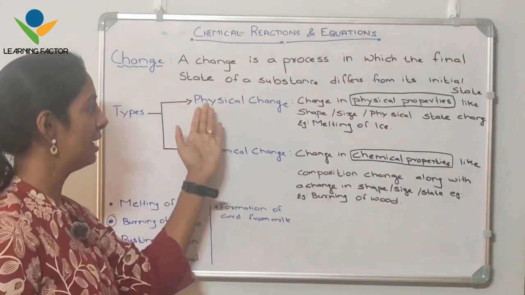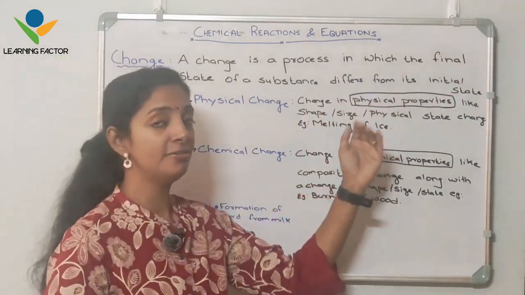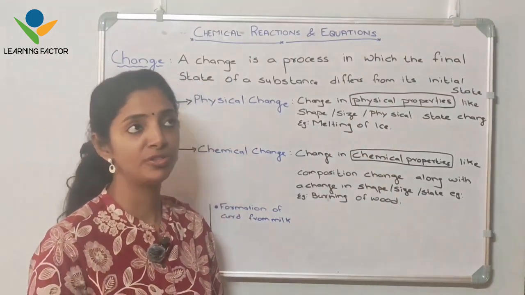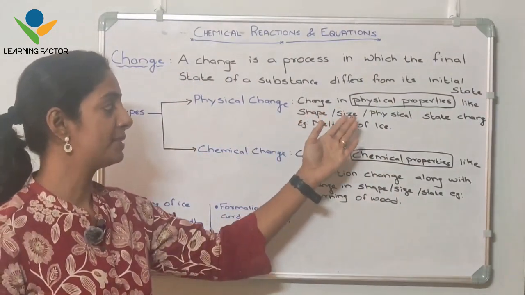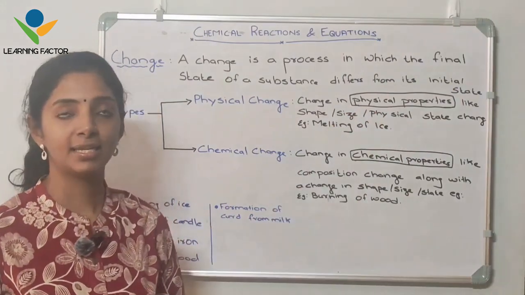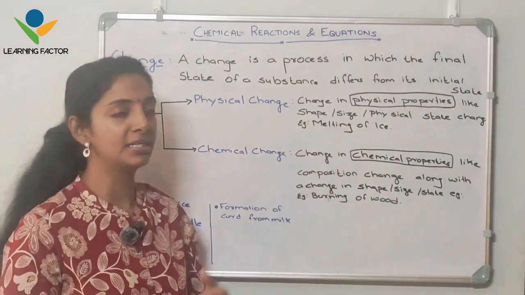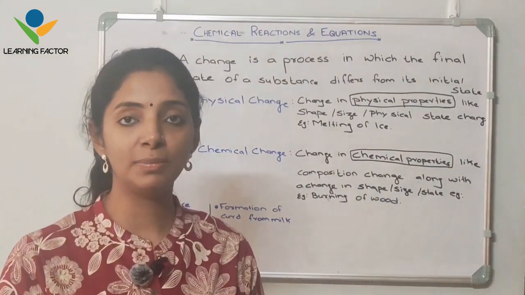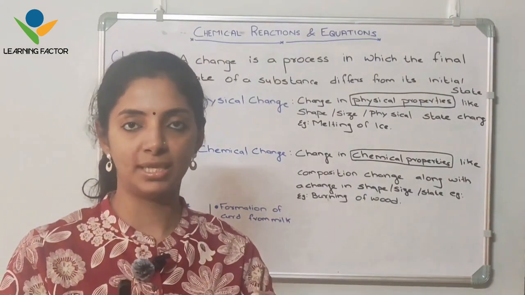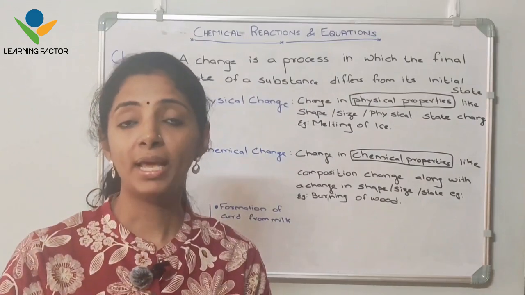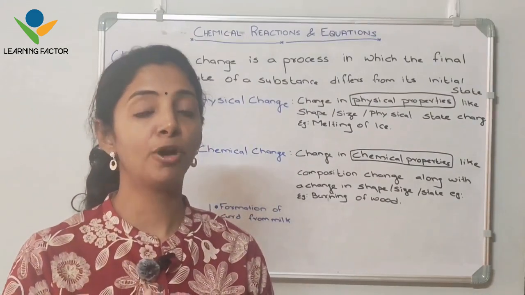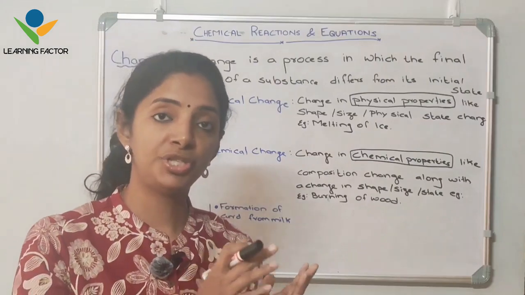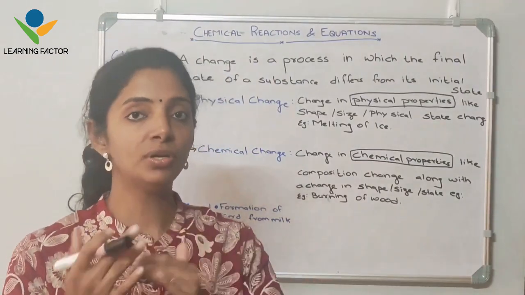As the name suggests, in a physical change, the physical properties change, like shape, size, physical state, etc. For example, melting of ice. What happens in melting of ice? Initially, ice, which is water, is in the solid state. What happens when it melts? It forms a liquid state, right? So there is a change in state, from solid to liquid.